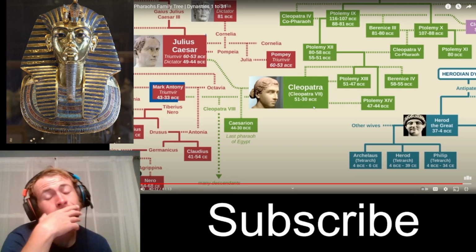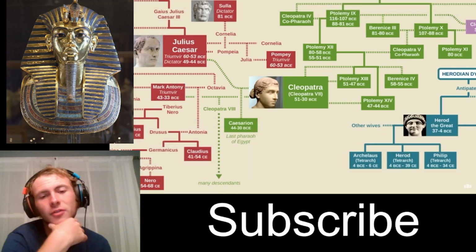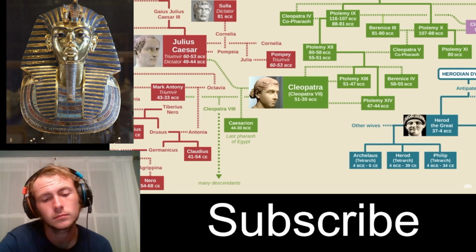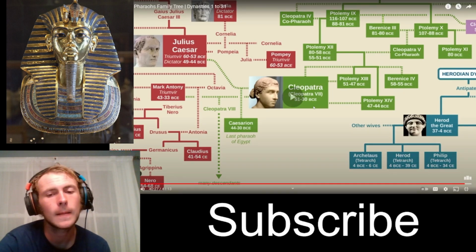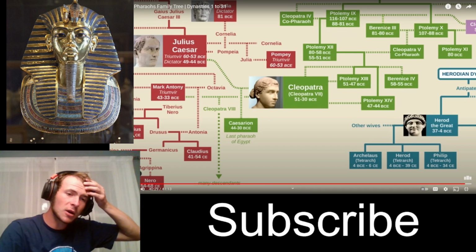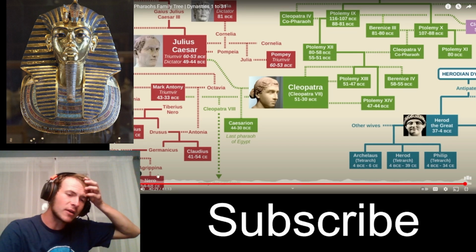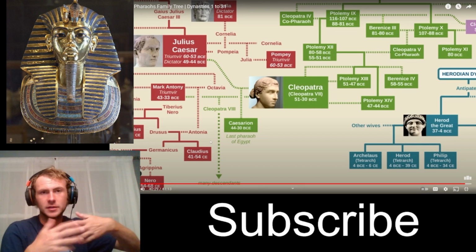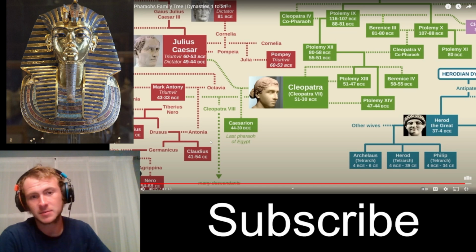Following her death, Egypt became part of the Roman Empire. And while the Roman emperors did technically hold the title of pharaoh, this practice was eventually abandoned following the reign of Maximinus Daza in 313 CE, and was never resurrected. So he was technically the last pharaoh. I guess even Tiberius, Claudius, Caligula, Nero, all of these old emperors of Rome, considered themselves to be pharaoh as well.